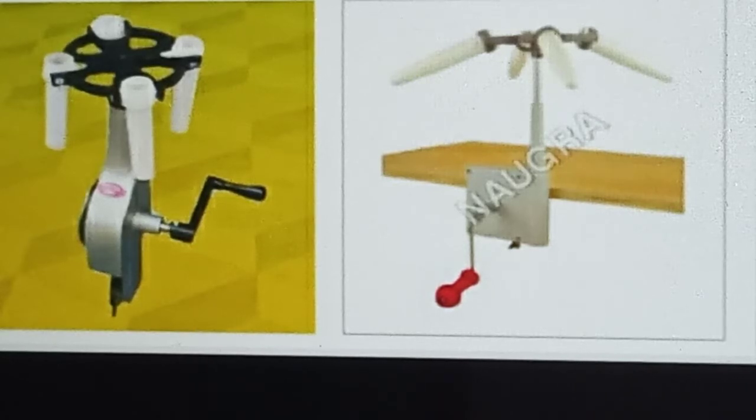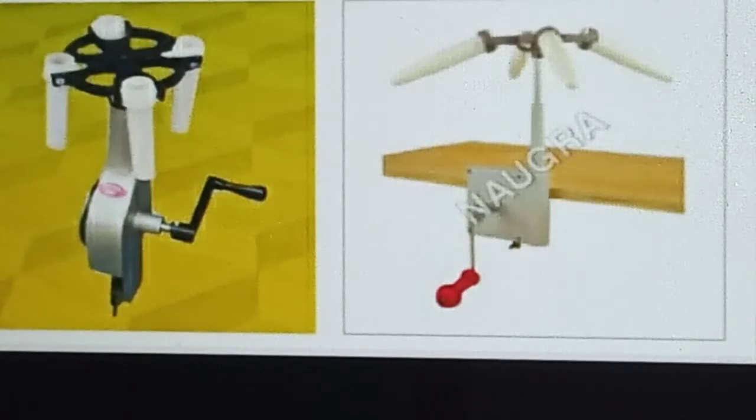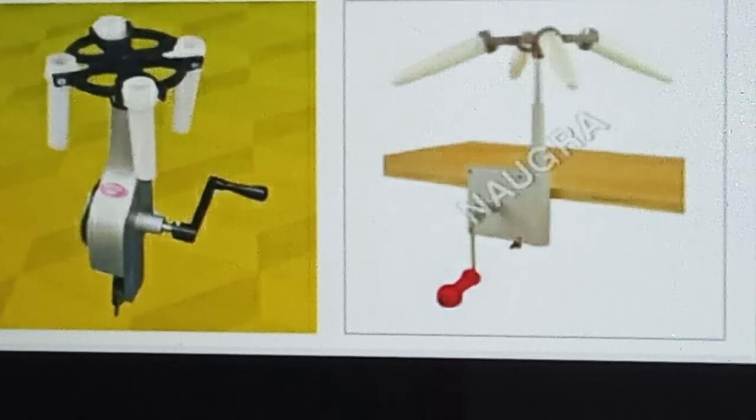Now, what are the uses of centrifugation? Centrifugation is used in diagnostic laboratories for blood and urine tests. It is used in dairies and at home to separate butter from cream. It is also used in washing machines to squeeze out water from wet clothes. With the help of centrifugal force, the washing machine squeezes out water from wet cloth. Understood?